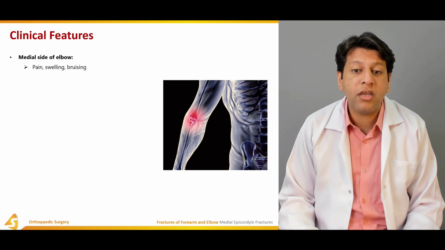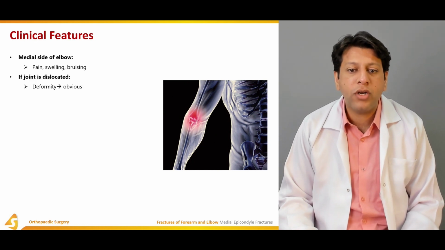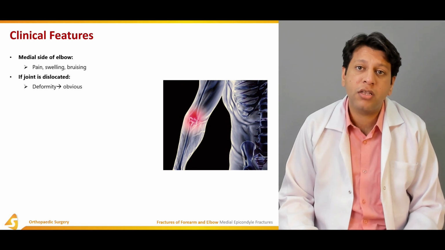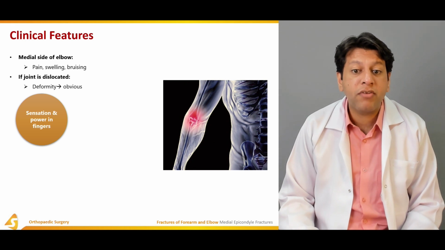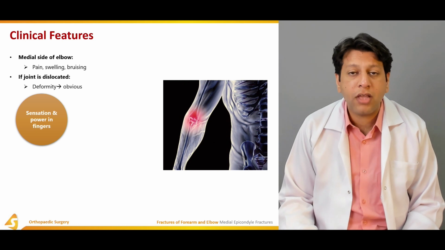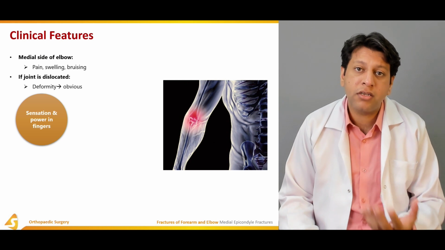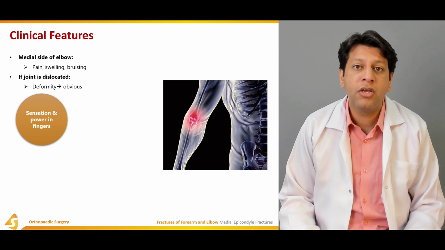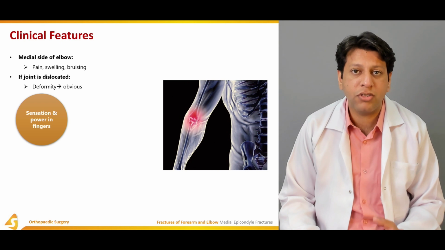Now coming to the clinical features. Clinical features could be pain, swelling and bruising, and it always occurs on the medial side of the elbow. If the joint is dislocated, deformity could be obvious as well, and as it's a valgus stress, most likely this will result in a posterolateral dislocation of the elbow. Sensation and power in the fingers must be checked. Why? Because just behind the medial condyle, the ulnar nerve is passing just below it. This could have disrupted the ulnar nerve, and this may eventually produce a claw hand deformity. So we have to be on the lookout whether the ulnar nerve, especially the extensor carpi ulnaris, and all these are intact or not.